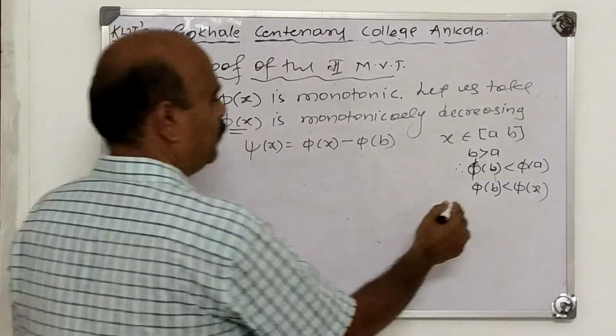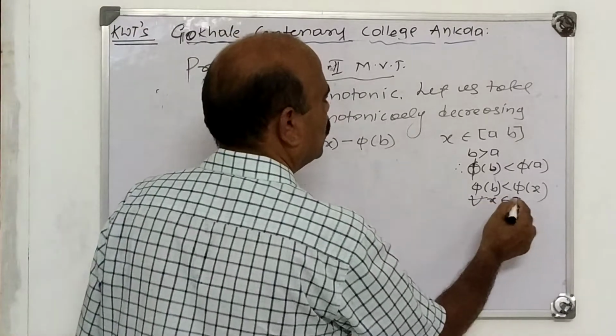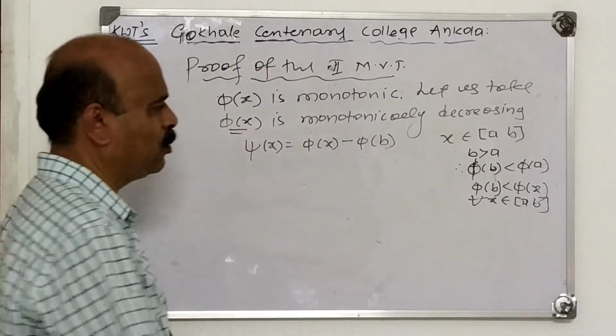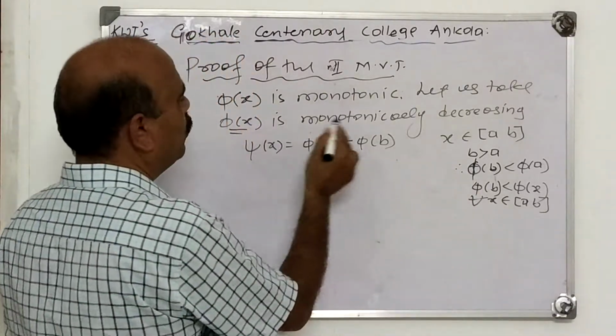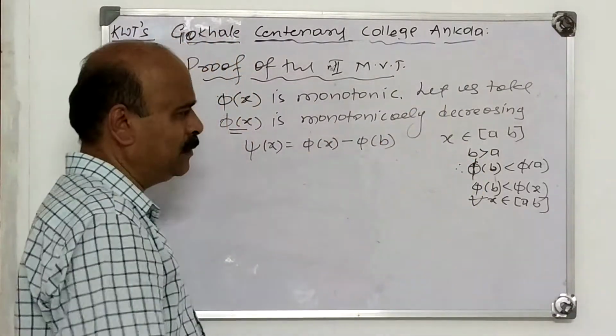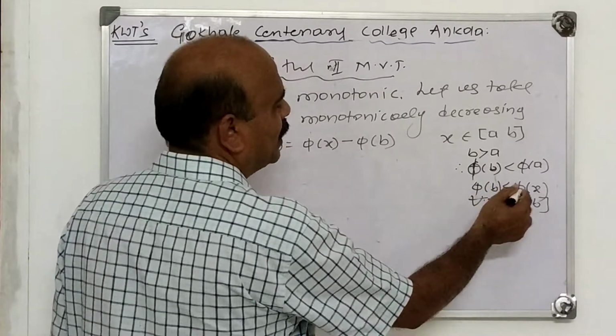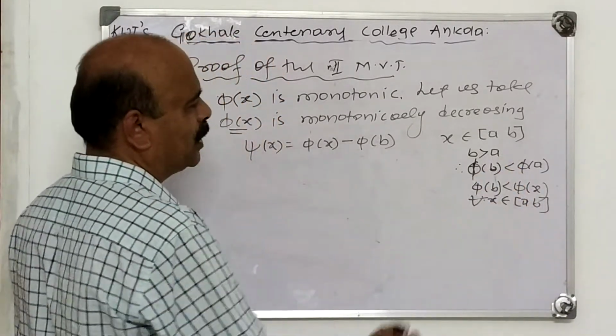For all x belongs to a, did you understand this one? So the point is, pi of x is monotonically decreasing. Therefore, for all x belongs to (a, b], pi of b is less than pi of x. What is the meaning of a decreasing function?